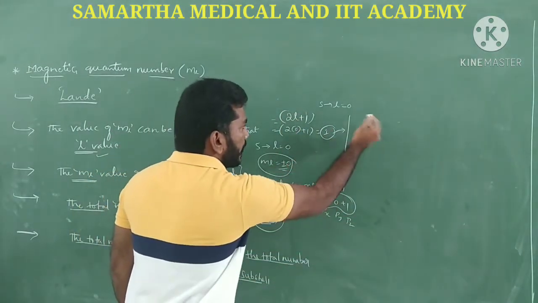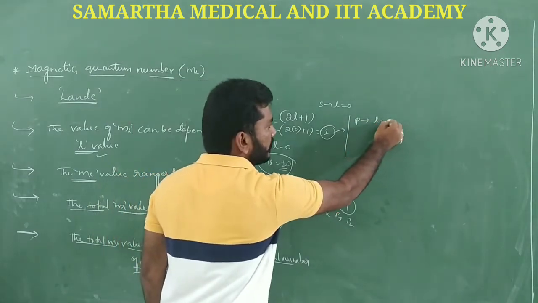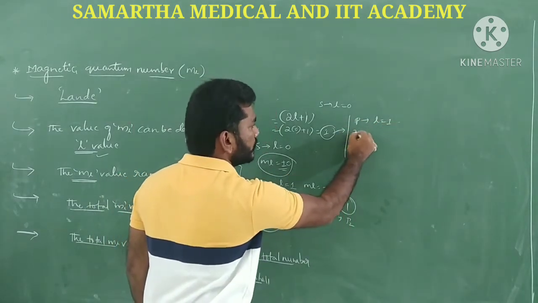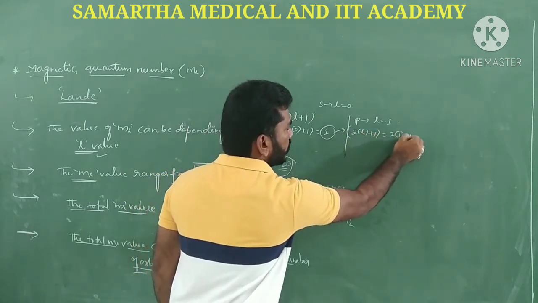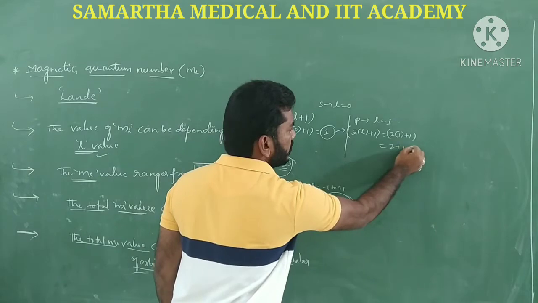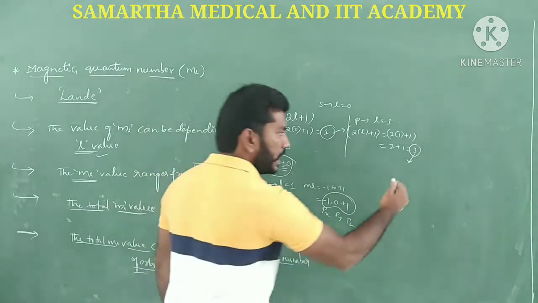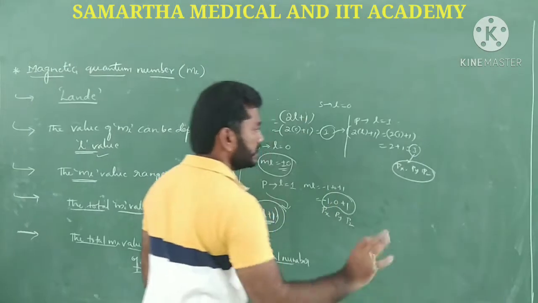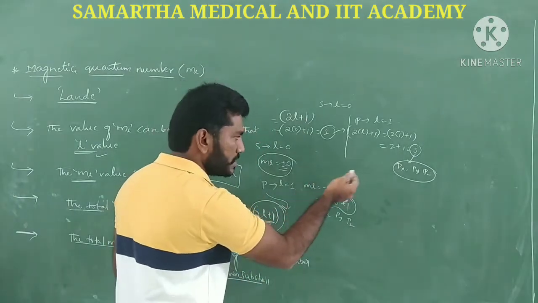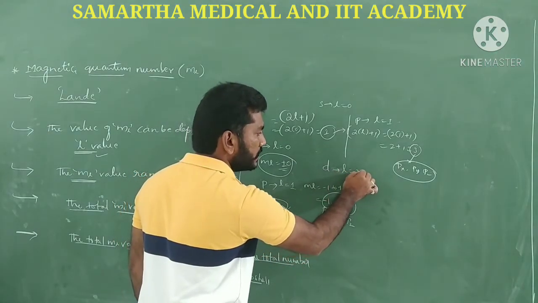In the case of the p subshell, what will be the L value? 1. Let's substitute: 2L plus 1 is 2 into 1, 2, and 2 plus 1, 3. In the p subshell, how many orbitals? 3 orbitals, obviously px, py, pz. Just like that, for the d subshell, what will be the L value? 2.